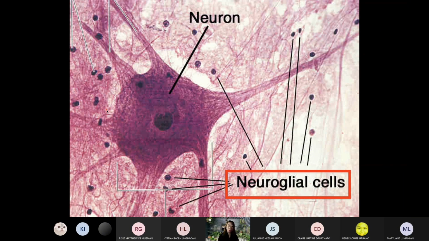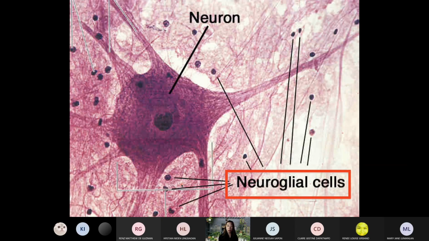Under the microscope, you don't really expect to differentiate the five neuroglial cells, but you can see their nuclei. From the prefix neuro, it means neuron or nervous tissue, and then the suffix glial. Glial means glue. So generally, the neuroglia glue or support the neurons.